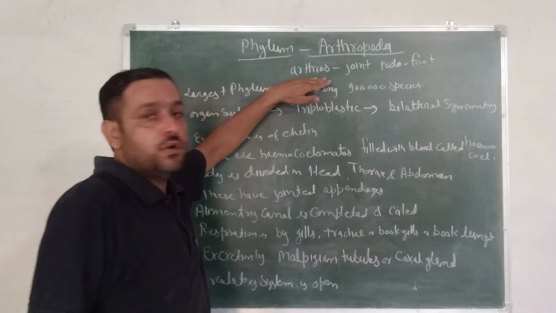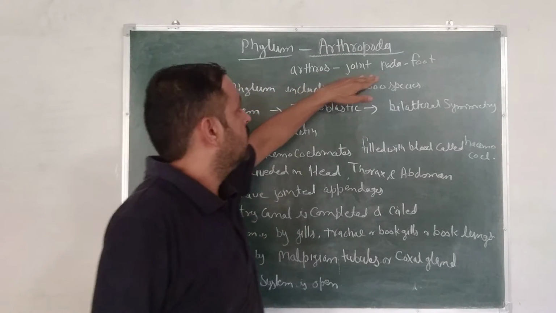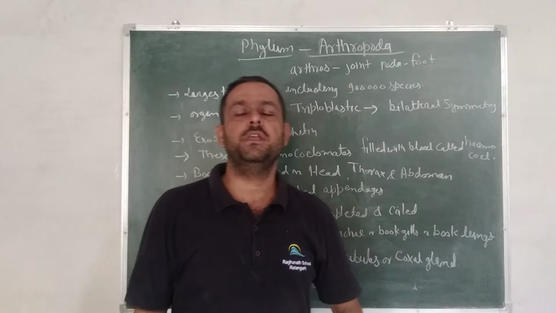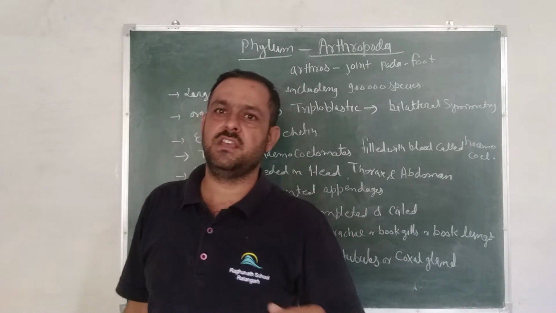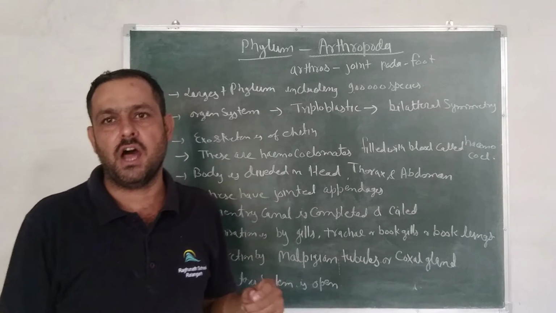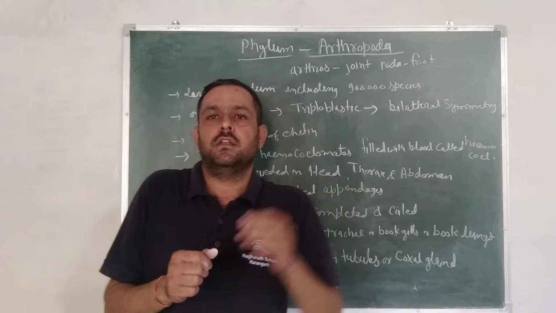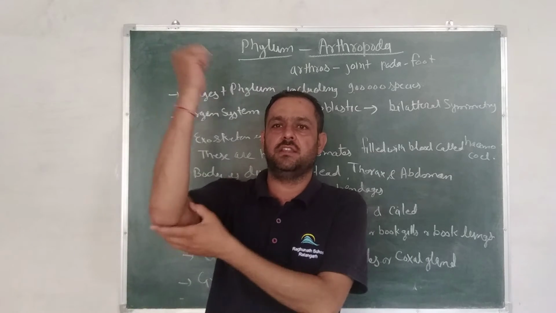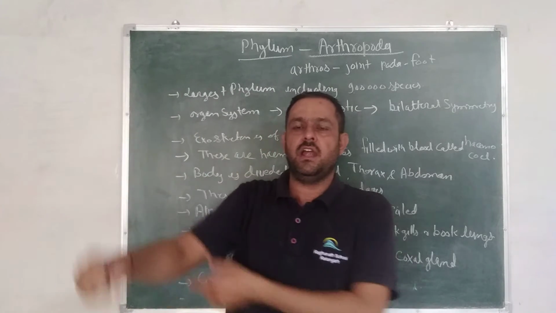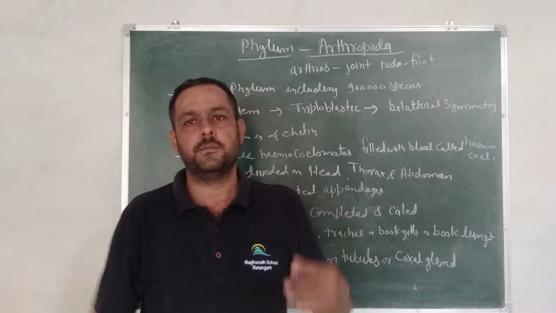Arthropoda. Arthros means joint and poda means foot, meaning the animals in which jointed appendages are present are called Arthropoda. These are the first animals in which the feet are jointed, just like there is a joint in our hand, and also a joint in our leg.